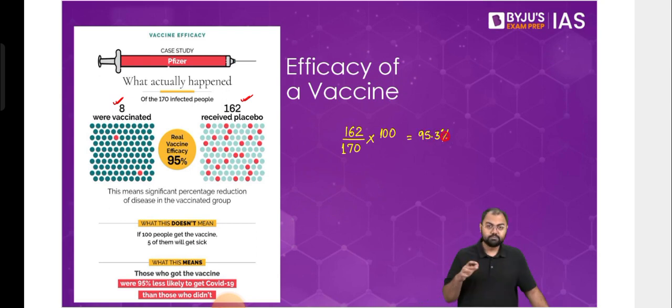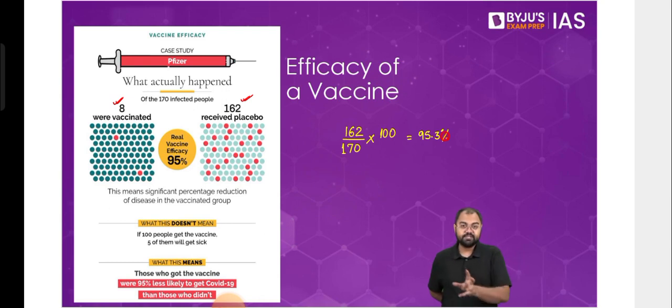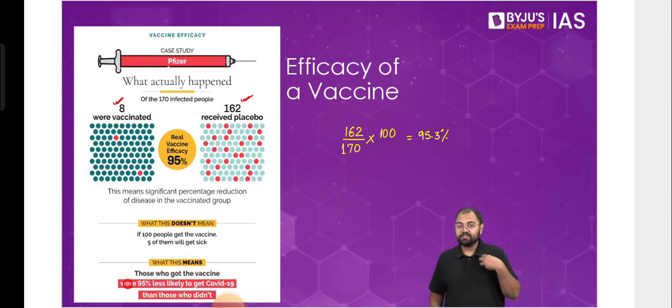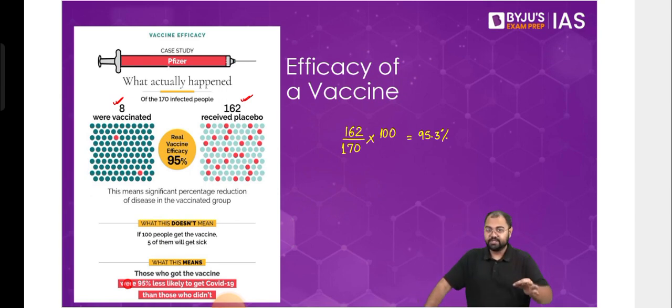So now what it means is that if you are vaccinated, this is the percentage chance that you will be able to prevent that disease. It does not mean that out of every set of 100 people, 5 will get COVID-19. It talks about an individual having a 95% chance that you will not get COVID-19 after getting vaccinated. Now, the problem is that these numbers can also be very misleading.